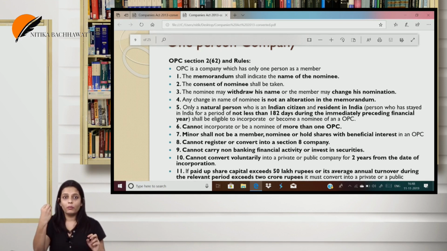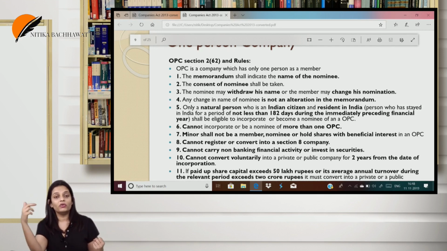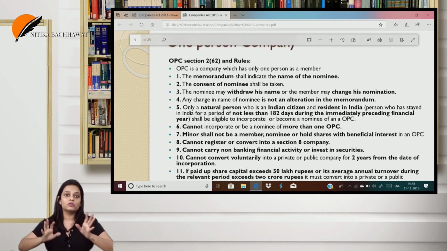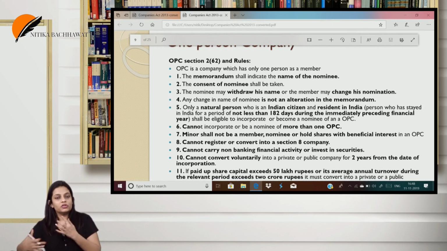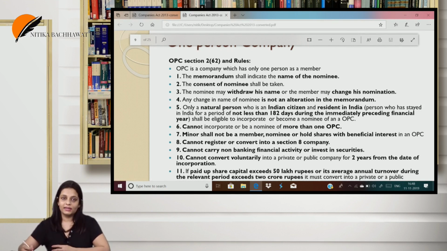But at any given point of time, if the paid up capital exceeds 50 lakhs or the average annual turnover exceeds 2 crore, it has to. There is no choice here. You have to convert. Another thing, can an OPC convert into a Section 8 company? No, we have already seen that it's a restriction.